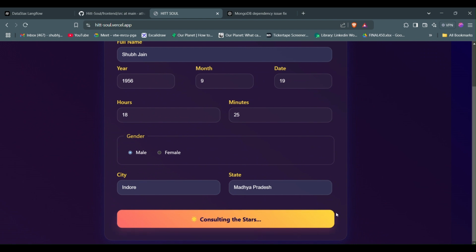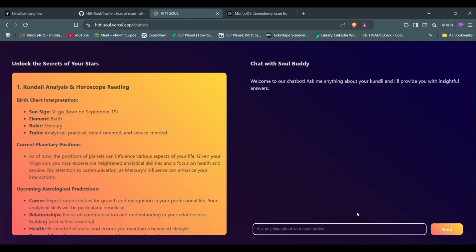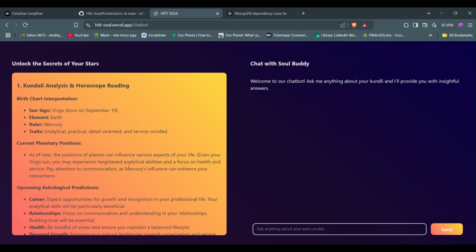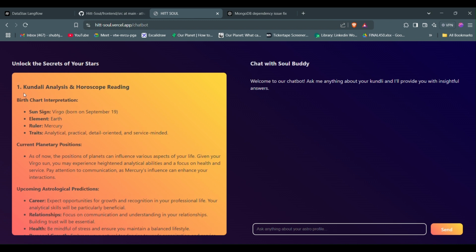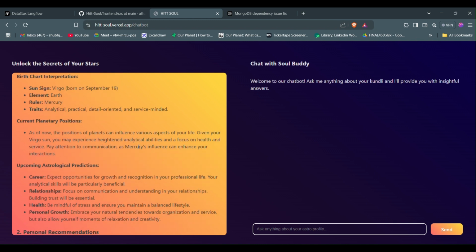Now, as we click the button, it's calling the API of Langflow and getting me all the essential information about the date, name, and all those things. So it will take a bit of time. And yes, we have it. So we can see we have Kundali analysis and horoscope reading, which has birth chart interpretation. Sun sign is Virgo. Element is Earth. Ruler is Mercury. Traits are analytical, practical, detail oriented, and service minded.